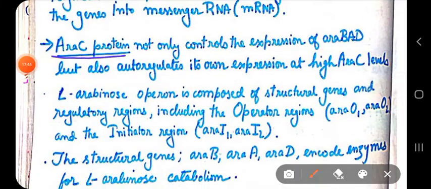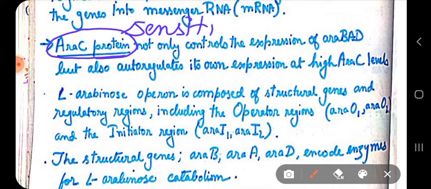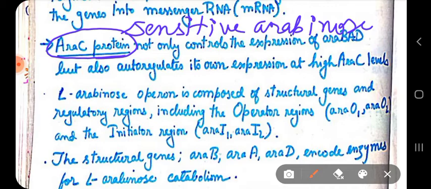This ARA-C protein is a regulatory protein, as I have said, and it is very sensitive to arabinose sugar. So it not only controls the expression of ARA-BAD, but it also auto-regulates its own expression at high ARA-C levels. So what does it mean?